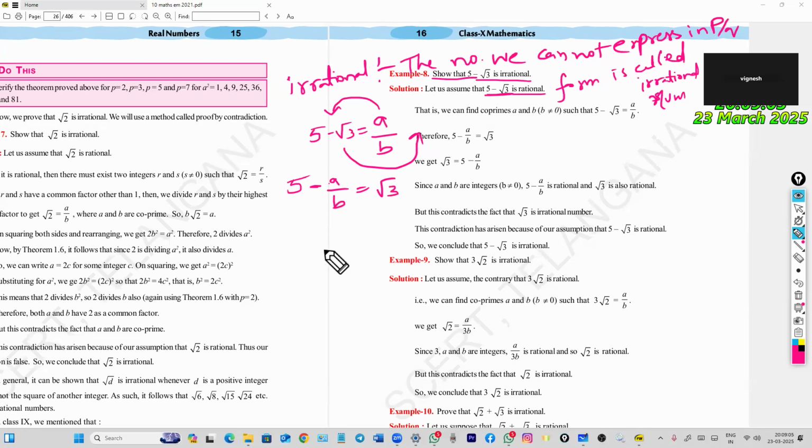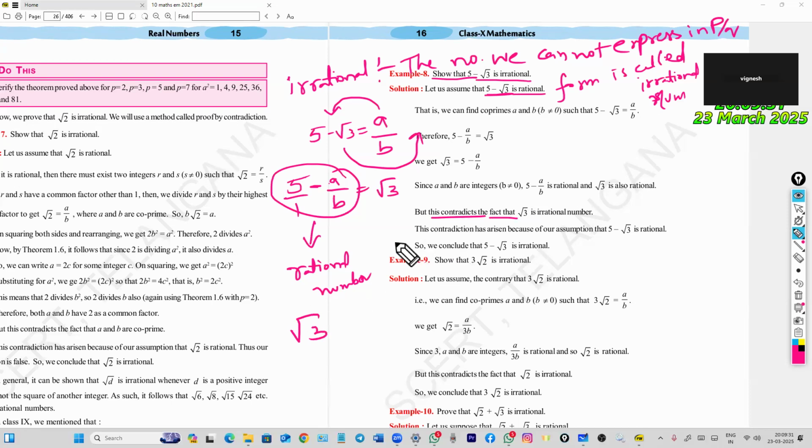Now 5 minus a by b we can write here. Since a and b are integers, b not equal to 0, 5 minus a by b is a rational number. It is completely a rational number. 5 by 1 we can write, it is in a by b form. It is a rational number. But this contradicts the fact that